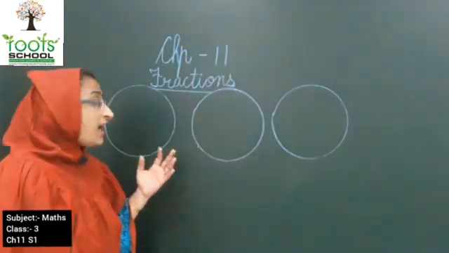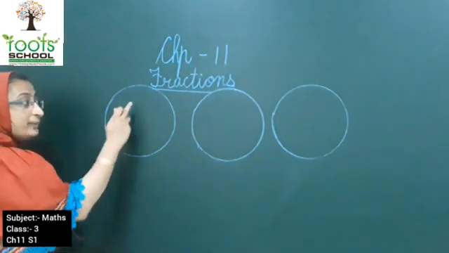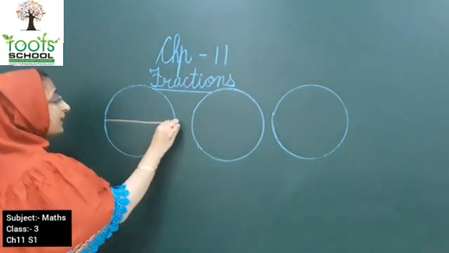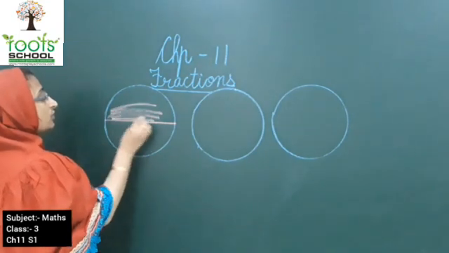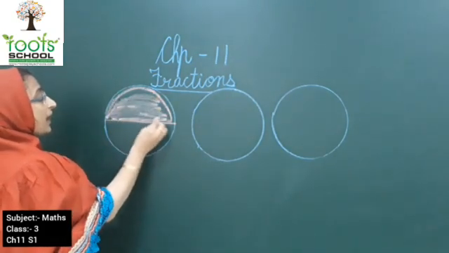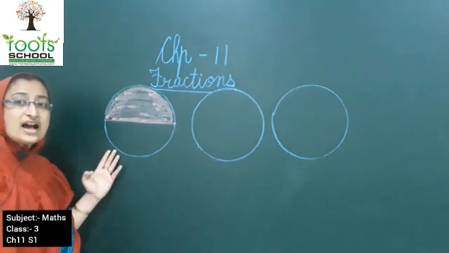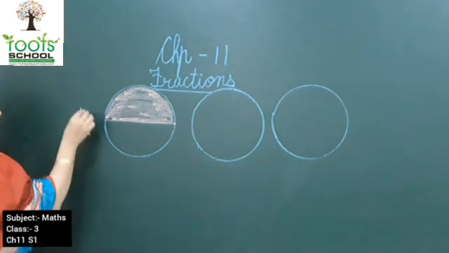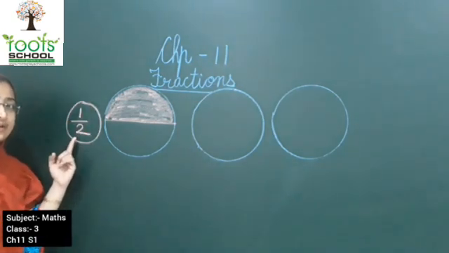What can you see here? I have drawn 3 circles. Okay, now I am dividing this circle into half. I will draw a sleeping line and I have divided this circle into half. And now I am going to color half of this circle. Ma'am has colored half of this circle. So how are you going to write half? 1 bar 2. This is known as half. This is a fraction. Okay.